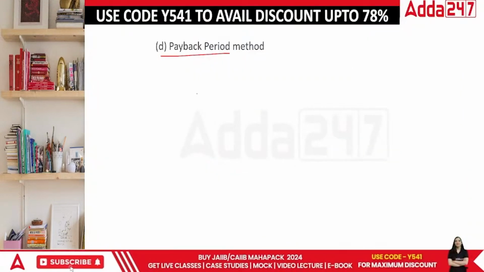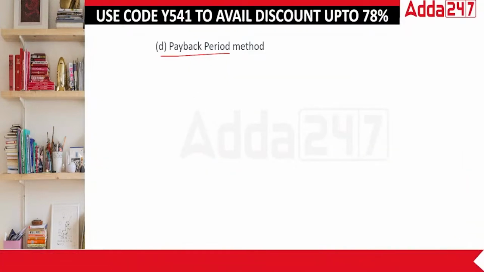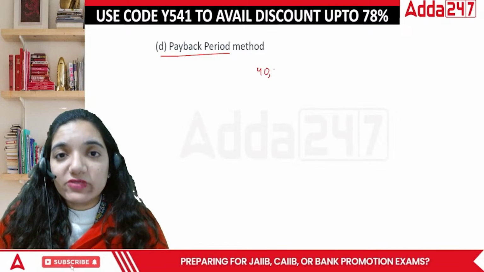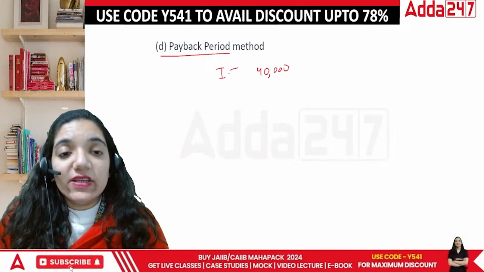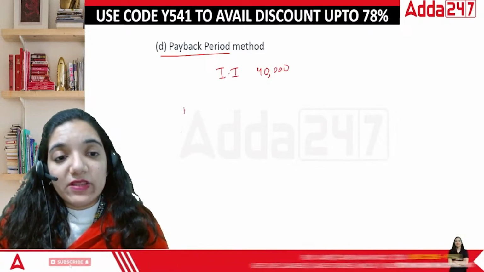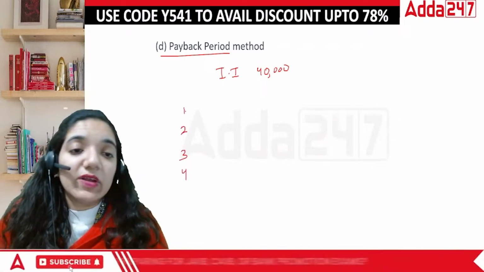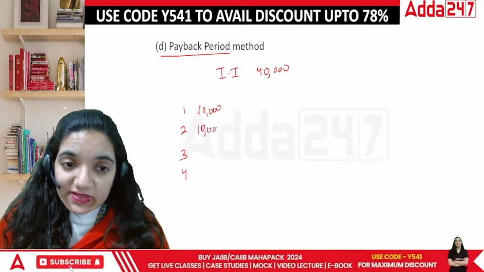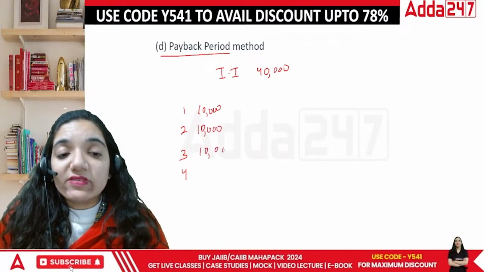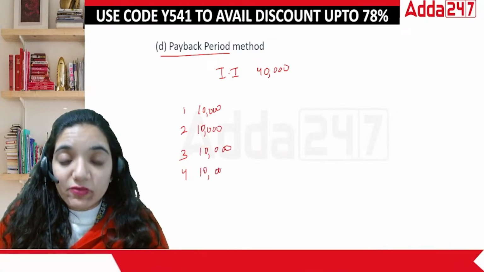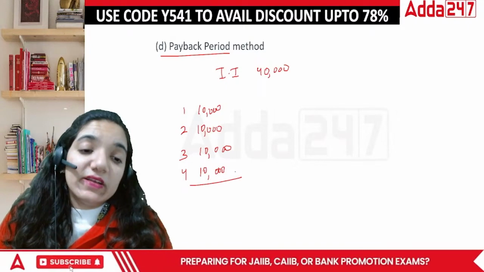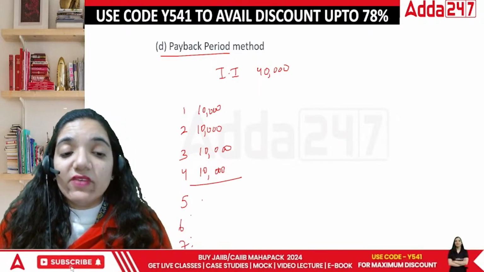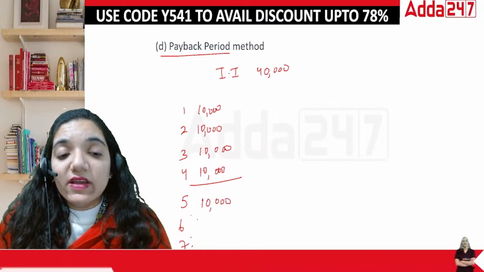If I have, for example, let's take it this way, everyone. I invested 40,000 rupees. This is my initial investment. Over the period of time, in the year 1, 2, 3, 4, I got 10,000 in the first year, then I got 10,000 in the second year, then 10,000 in the third year, and 10,000 in the fourth year. And this continues like this, fifth, sixth, and seventh year, till seventh year we are still getting the amount.